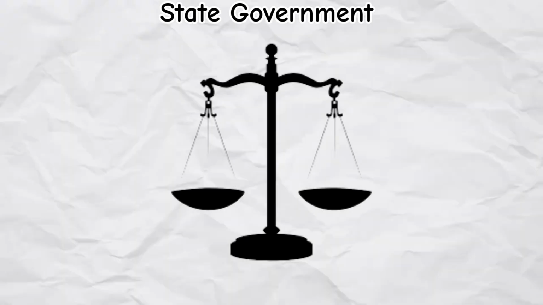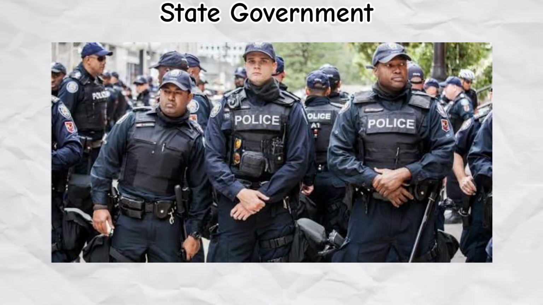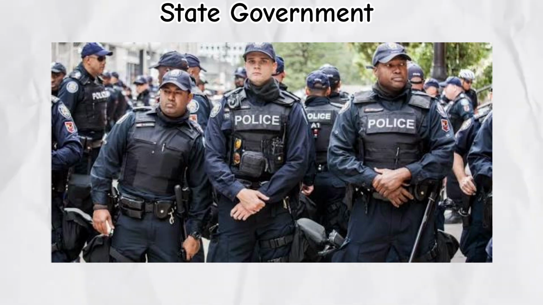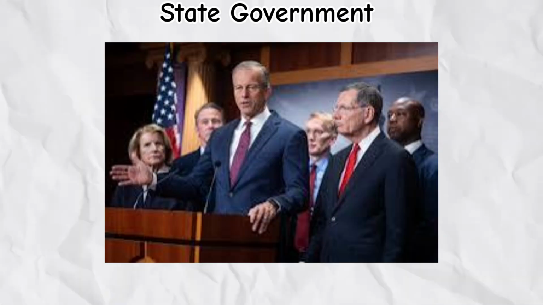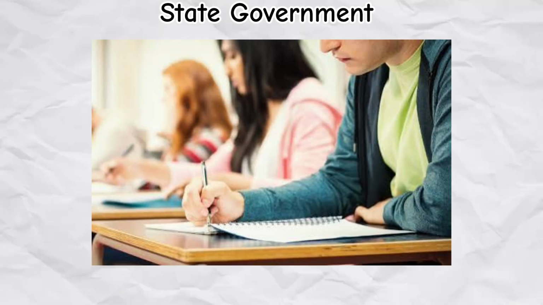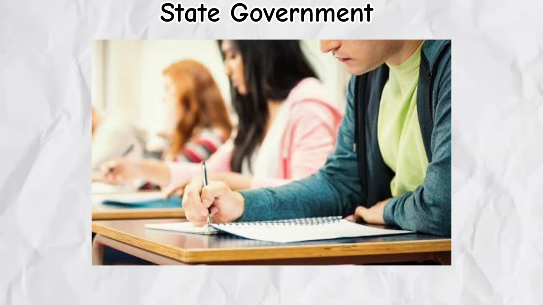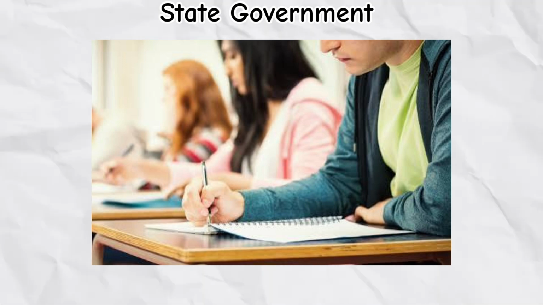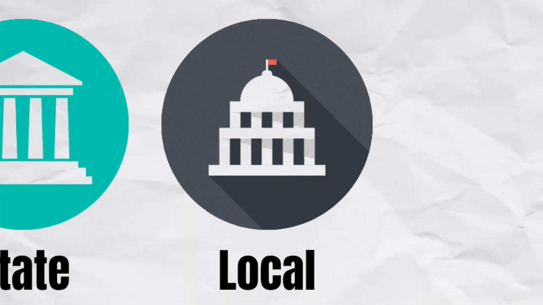This is why laws can differ depending on where you are. Something legal in one state might be restricted in another. Each state has its own leadership structure, including a governor who acts like a state-level president, a legislature that makes laws, and courts that interpret them. State governments act as a middle layer, balancing national authority with local needs, but even they are not the closest level to everyday life. Local governments.